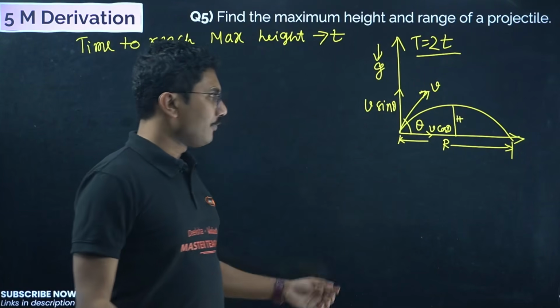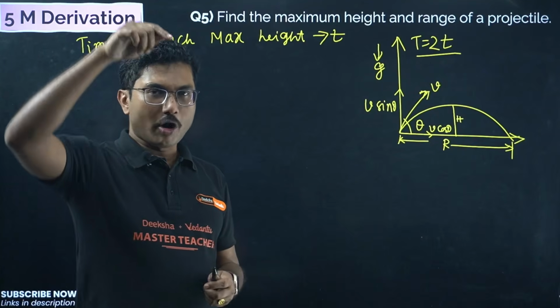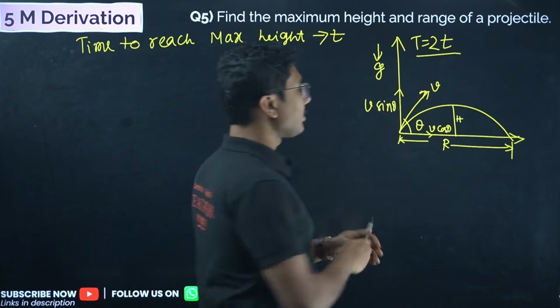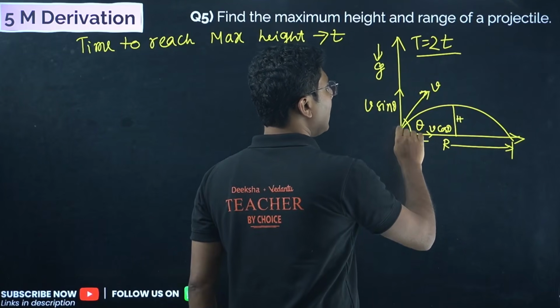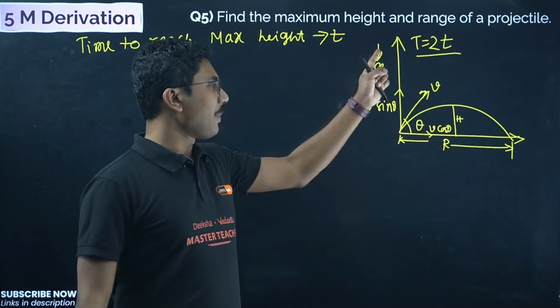If you throw an object like this, it stops at the top position, then falls back. If you ignore the horizontal motion, it is simply going up and falling back.